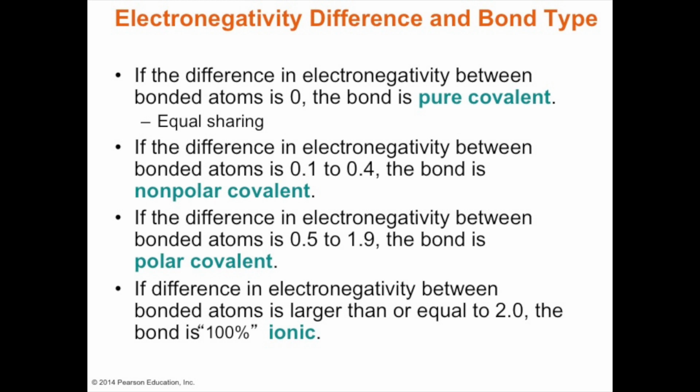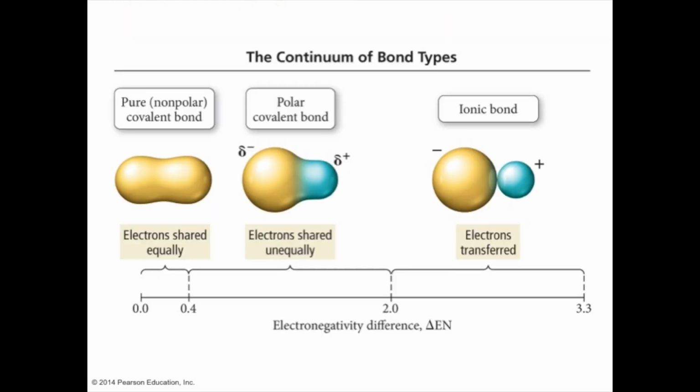So we'll want to take note of polar non-polar covalent, 0.1 to 0.4 if the difference, and polar covalent, 0.5 to 1.9. So if the difference is around 2, right, then therefore it's 100% ionic.